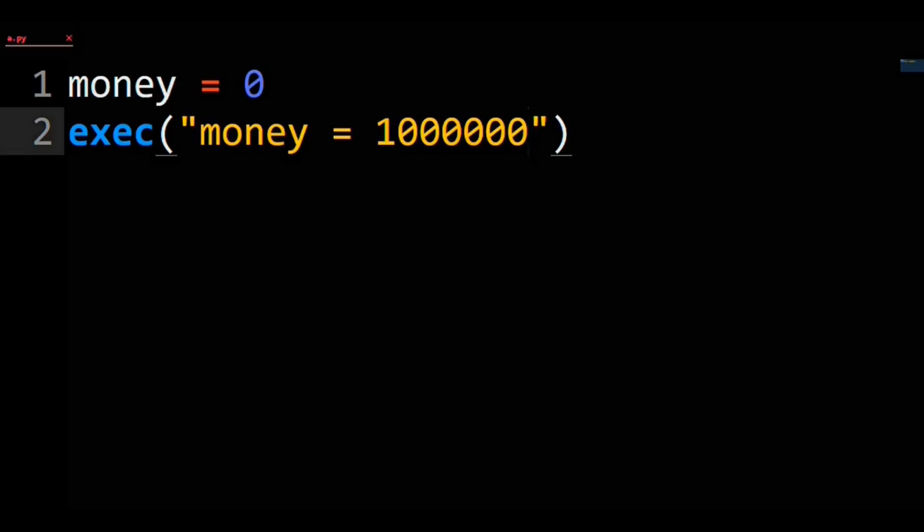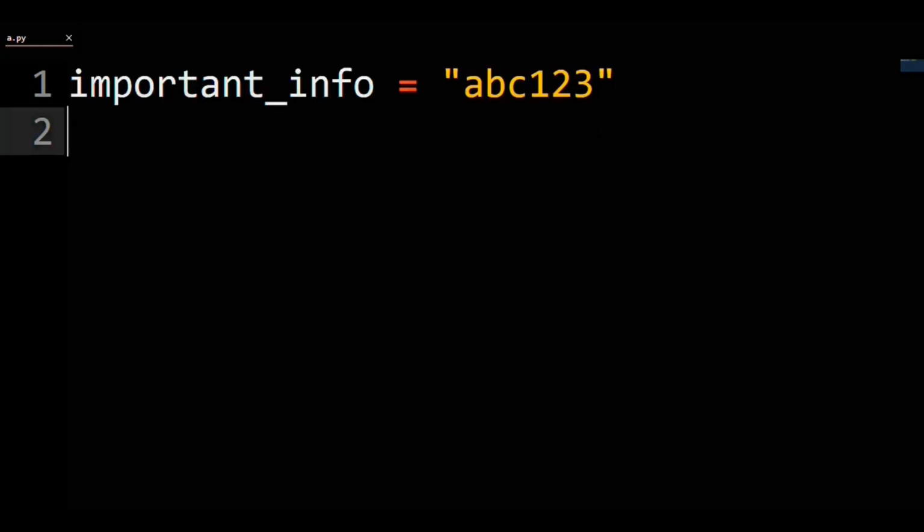You can also modify existing variables. You can have your money start out at 0, and then give yourself a small loan of $1 million with exec. You can also delete existing variables. Let's say you had some important info stored in the program. You could simply delete that info with exec.